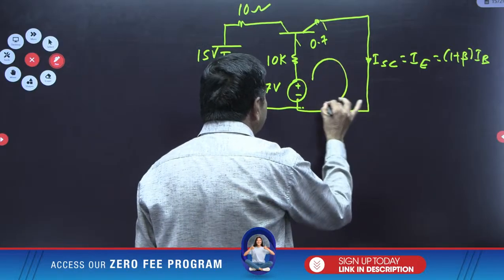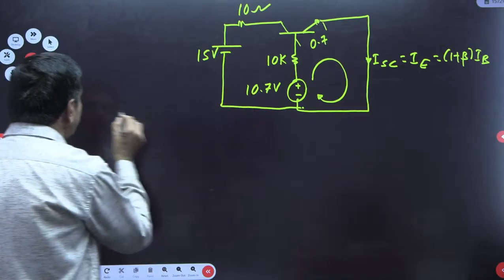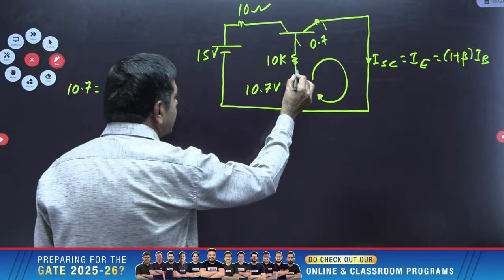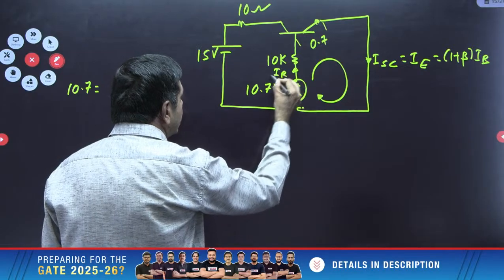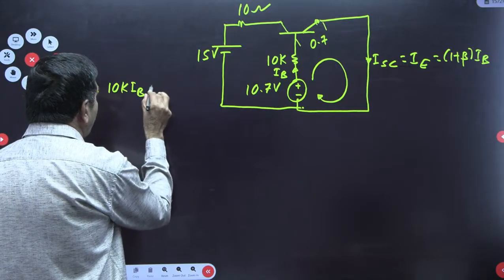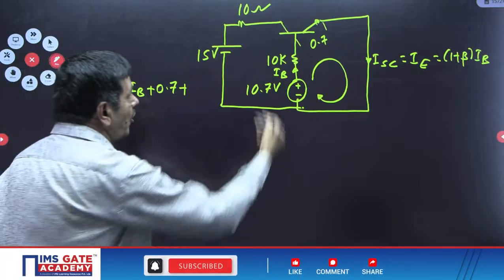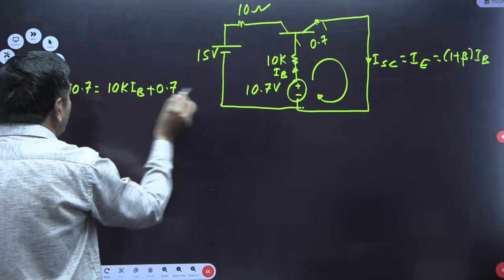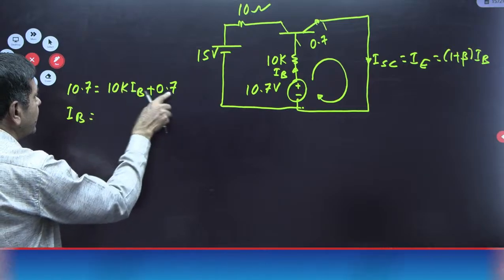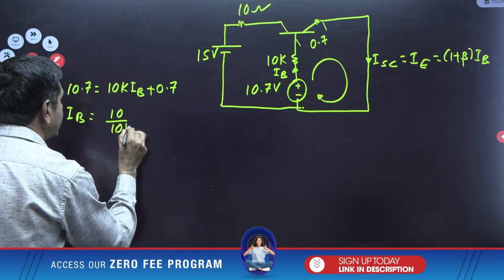I can apply the KVL in this path again. If I apply the KVL, I will get 10.7 equal to the drop across 10K into IB, this current being the base current, plus the drop across this 0.7, plus no more drop on that side. Then you find IB: 10.7 minus 0.7, 10, divided by 10K, is 1 milliampere.